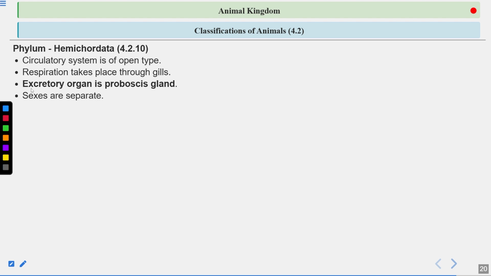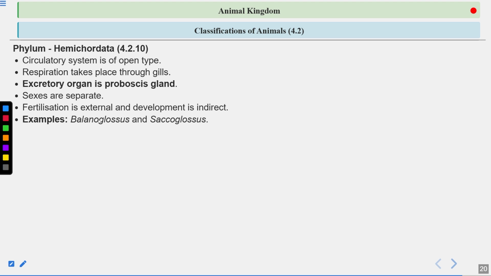Sexes are separate, meaning they are dioecious. They will have separate male and female individuals. Fertilization is external, meaning the sperms and eggs are released in the water. Fertilization takes place outside the body. Development is indirect, meaning it involves a larva, and the larva will later form the adult. Examples are Balanoglossus, this is a very important example, and Saccoglossus.